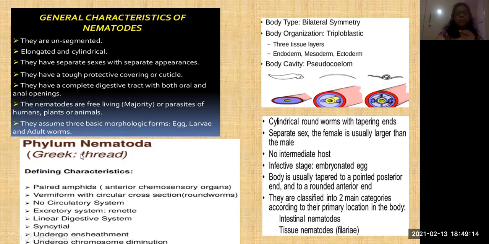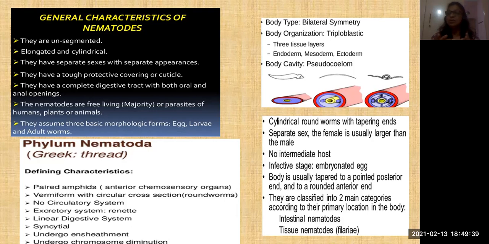And already I told you they are very small. Nematode in Greek means a thread-like structure, very small and thread-like. No circulatory system. The excretory system is renette, just a type of cells present in it. The digestive system is linear.